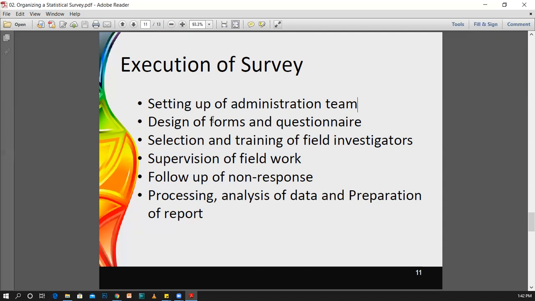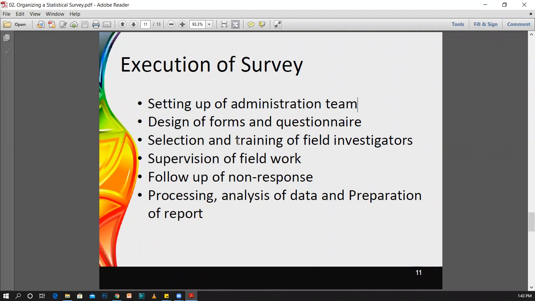And then they should be able to collect the data. And the next important thing in the training of the investigators is, now think about once you are going to the field for collecting this data, then a person in the field may ask why you are collecting this data. If you are collecting some data regarding their financial backgrounds, definitely they are going to ask why we are collecting this data. Therefore, that investigator should be able to explain properly why they are collecting the data. Otherwise, if you are the person who is just planning this and you are just sending the investigators, then they do not know why they are collecting the data. Therefore, definitely you have to train your investigators properly.